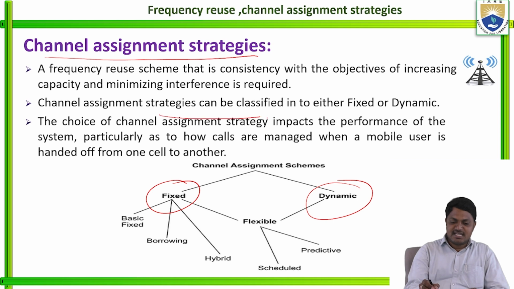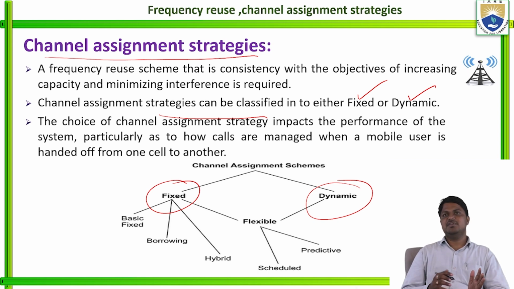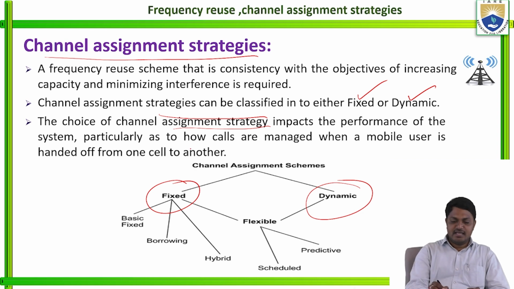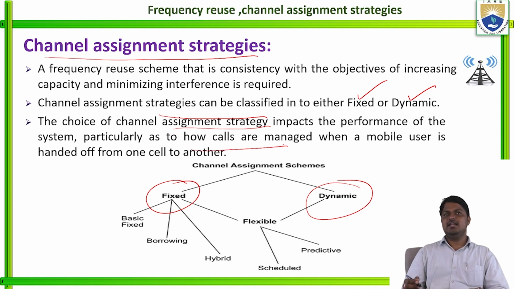So the channel assignment strategies can be classified into two types: fixed channel assignment and dynamic channel assignment. The choice of channel assignment strategy impacts the performance of the system, because the system performance depends on the channel assignment. Particularly, it determines how the call is managed when the mobile user is handed over to another cell.